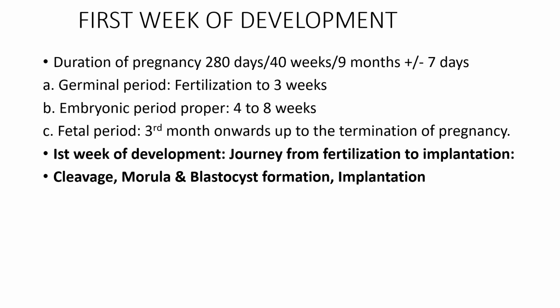So today we will discuss about the changes occurring in fertilized ovum in first week of development. So this first week of development is the journey from fertilization to implantation. Once the male and female pronuclei fuse, the process of fertilization is completed, then it undergoes cleavage division and forms a stage called morula. Then there is formation of blastocyst, and finally the blastocyst gets implanted in the uterine cavity. So let us discuss the first week of development in detail.